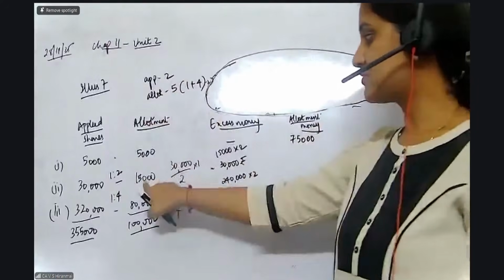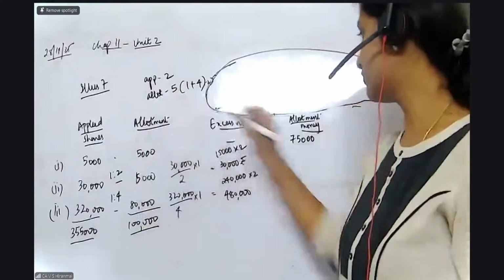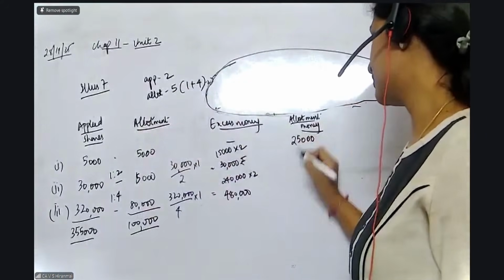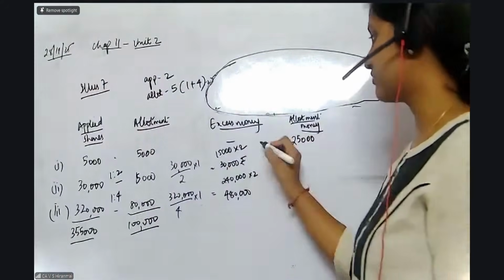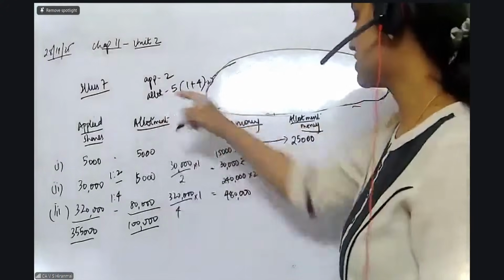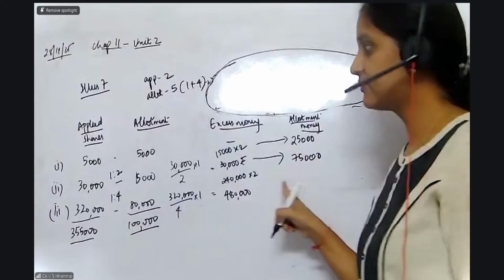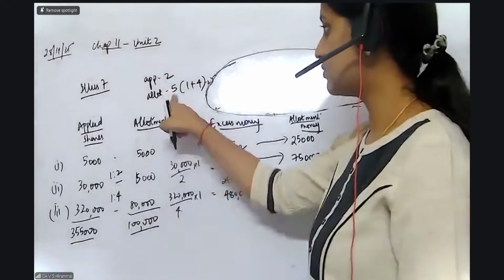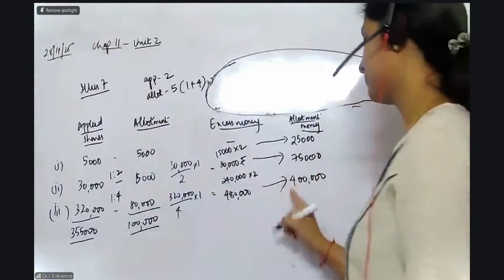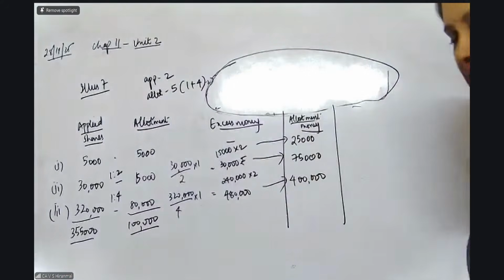Next, 15,000 shares ही allot हुआ है. तो 15,000 into 5, 75,000 rupees you need for the second category. And the third category, 80,000 into 5, you need 4 lakh rupees as the money. Clear? So this is how much allotment money I need from the people.